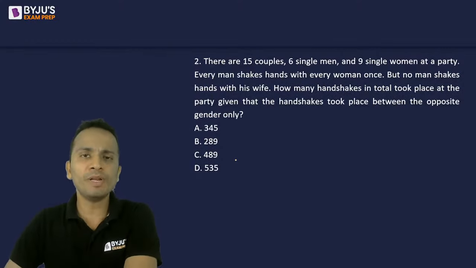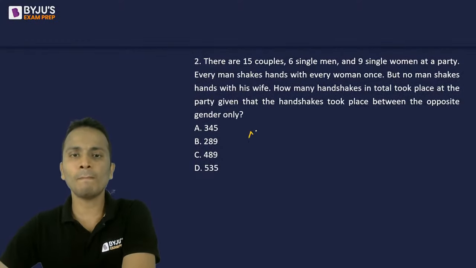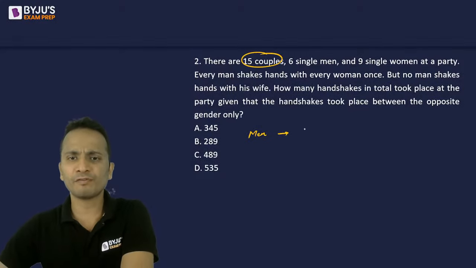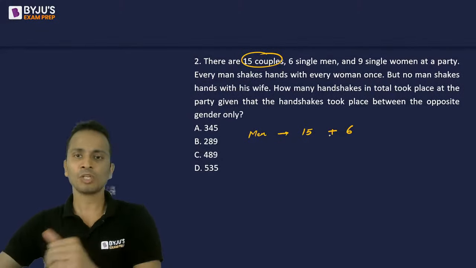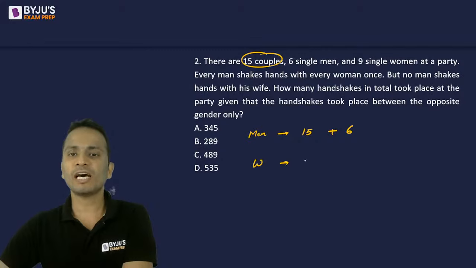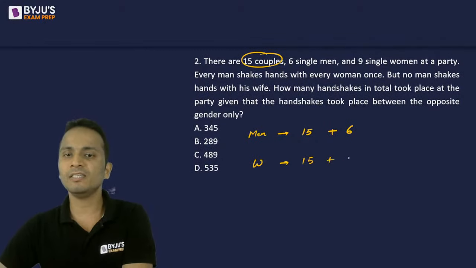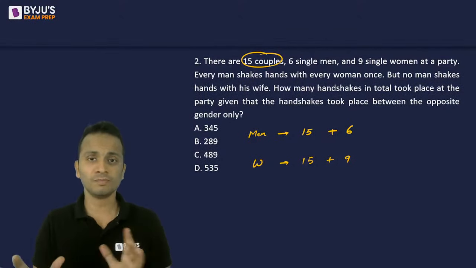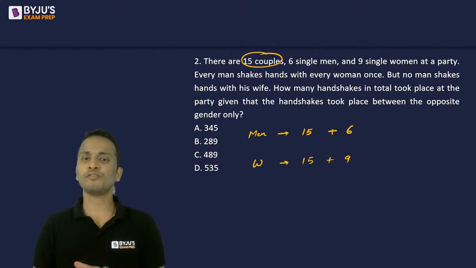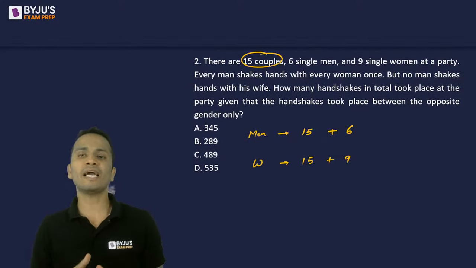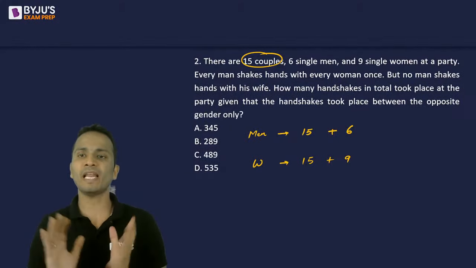Now let us separate out how many people are there. So if I talk about men, the number of men: 15 couples, so I have 15 married men and 6 single men. Okay, so 15 married and 6 single men are there. Talking about women, there are 15 married women and 9 single women at the party. Okay, so this is the total guest list of the party. Fine. So 15 married men, 15 married women, 6 single men, and 9 single women. I've separated men and women.